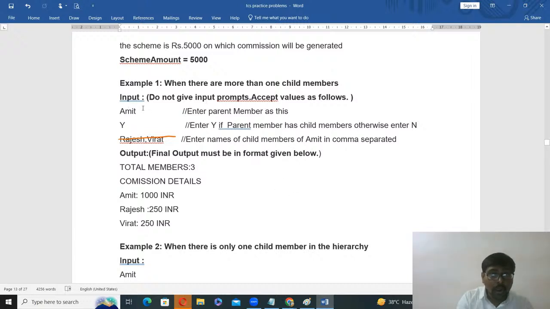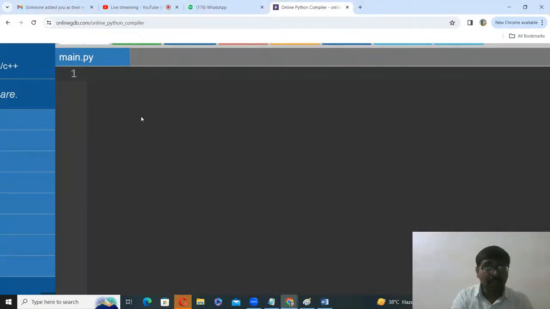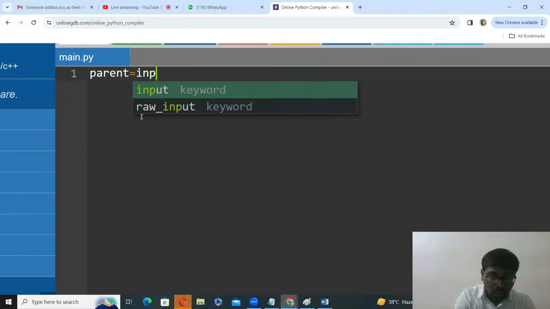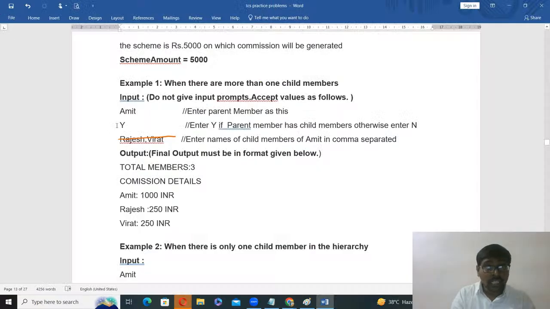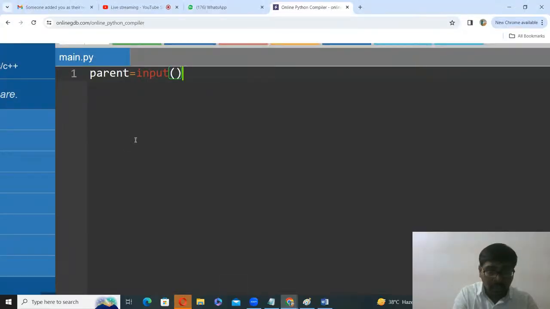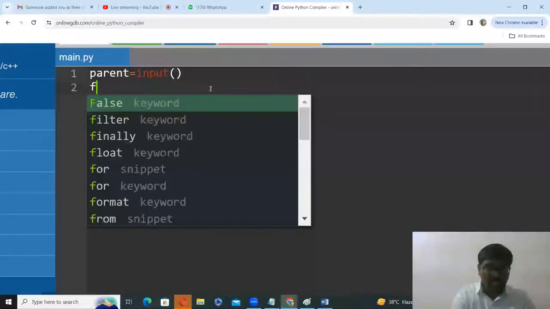First, what is the input they are given? Parent. Whatever they give is considered as the parent, equal to input of, that is a string, simply the name. Next, the user is allowed to enter two values, y or n. So some variable, flag is equal to input of.